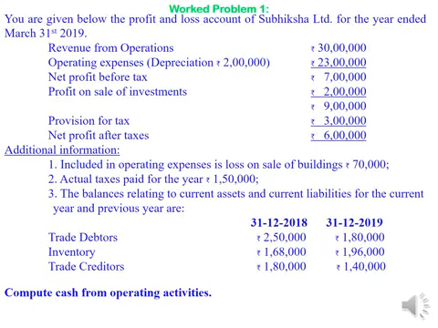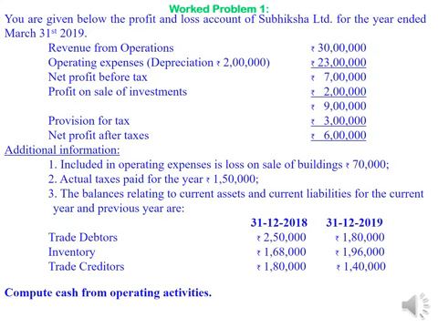The first problem says, you are given below the profit and loss account of Subiksha Limited for the year ended 31st March 2019. Information is given. Revenue from operations rupees 30 lakhs. From that, operating expenses rupees 23 lakhs have been deducted. These operating expenses also consist of depreciation rupees 2 lakhs. That 7 lakhs has been named as net profit before tax.